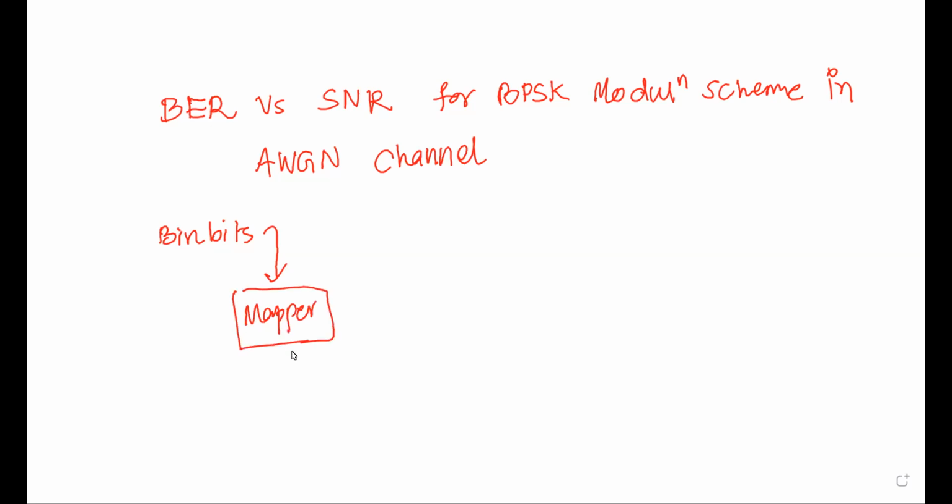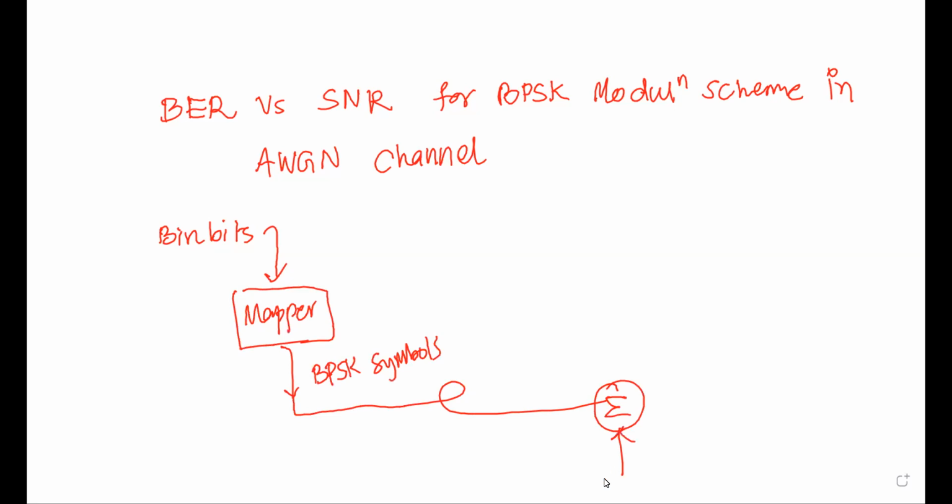This will map the incoming binary bits into BPSK symbols, and this is passed through a channel. This is passed through an ideal channel where we show the presence of AWGN noise, additive white Gaussian noise, before it reaches the receiver input. In the receiver, we will have the opposite block of the mapper, that is the demapper,